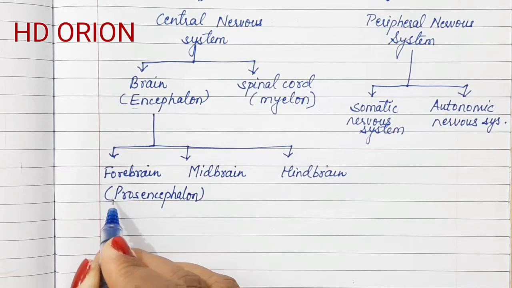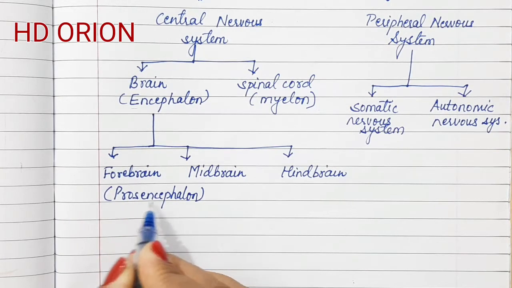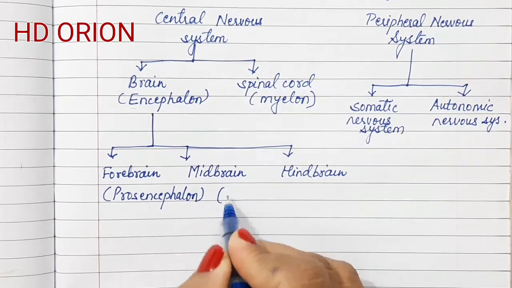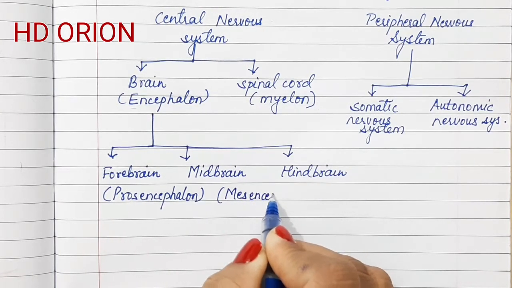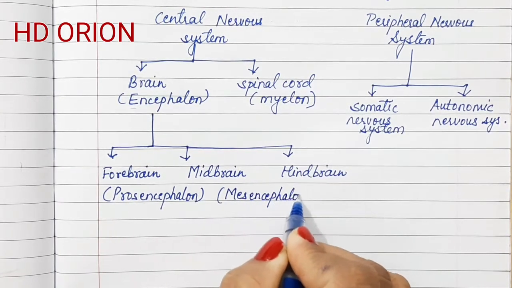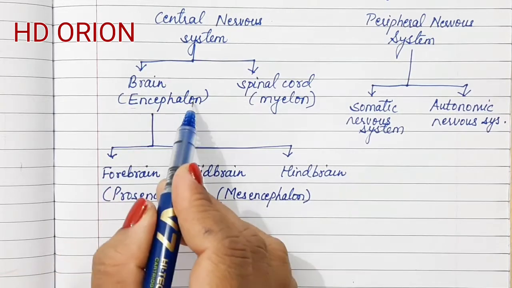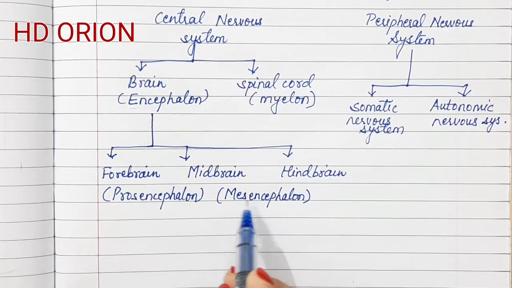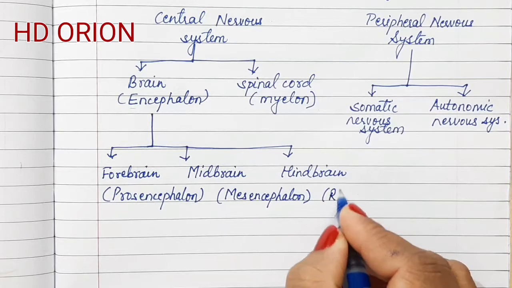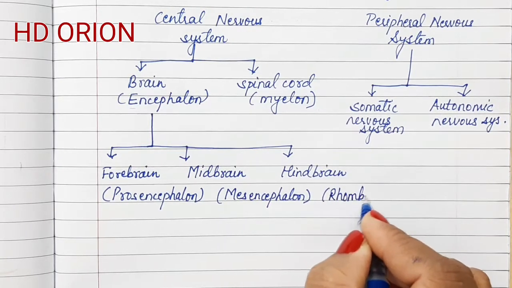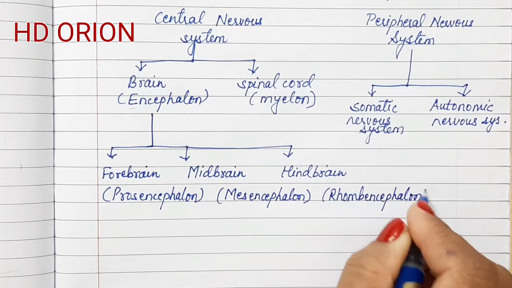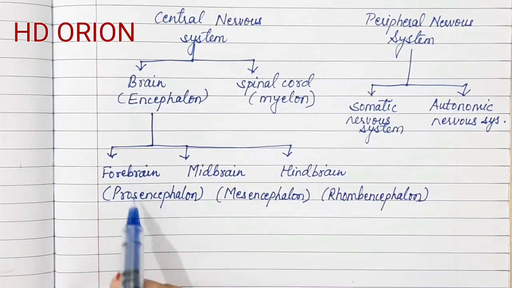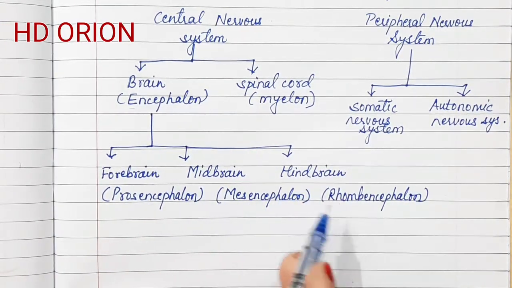Encephalon is the same, just PROS is added, otherwise it looks like a big term. Midbrain is MES plus encephalon, mesencephalon. So we have just added encephalon after it, and hindbrain is rhombencephalon. These are the scientific terms for forebrain, midbrain and hindbrain.